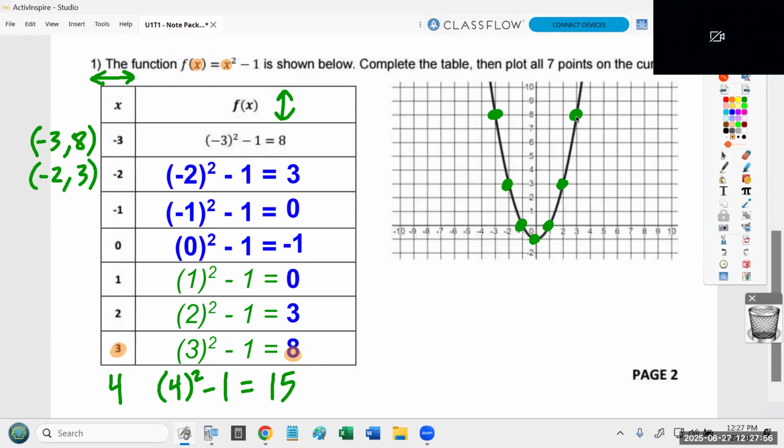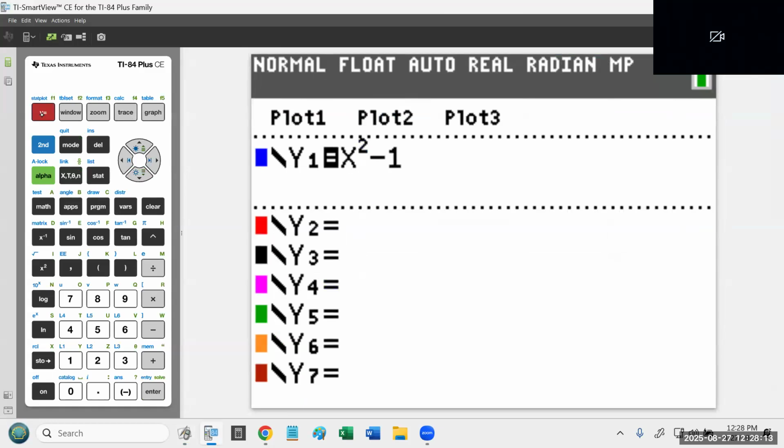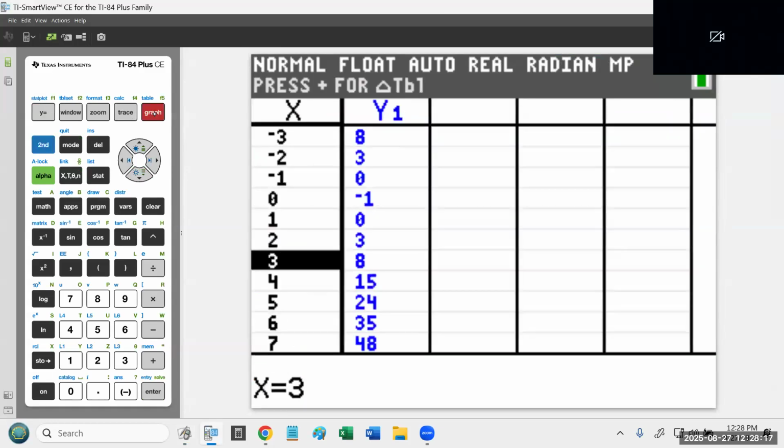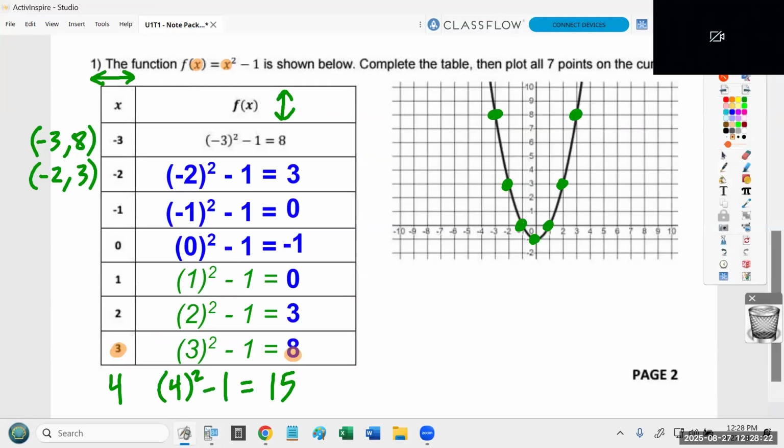Okay? So what we're going to do with the rest of the period, I want to make sure my timing's good. Oh yeah, we're great. We have 4 problems to do. That's it. 4 problems. For each of these problems, I want to walk you through typing the equation into the calculator, then going to the table to copy some points, and then using those points to create the graph. That's the goal. And we're going to do it 4 times. Okay? Questions?